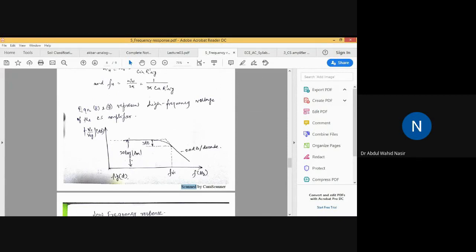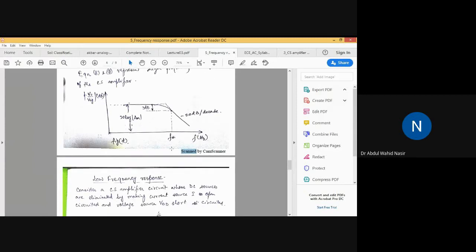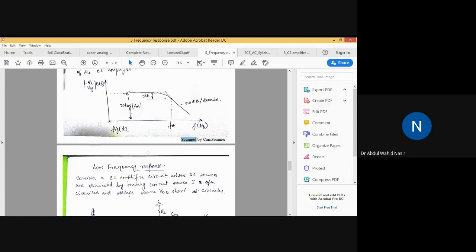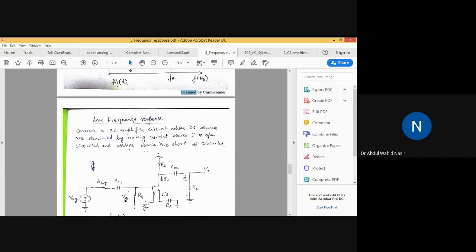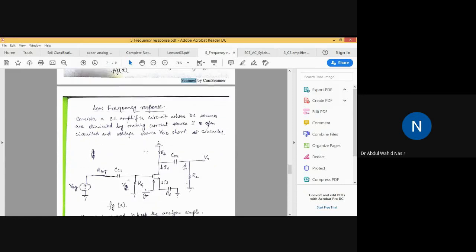You can see after the high frequency cutoff, the gain ratio V naught by VSIG is decreasing. So, clear? This is just a summary that I have presented, a repetition of the last class. If you have any doubt, you can ask me. If not, then we'll start the low frequency response.